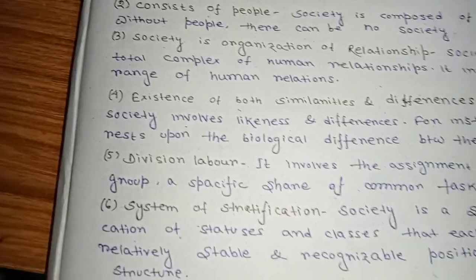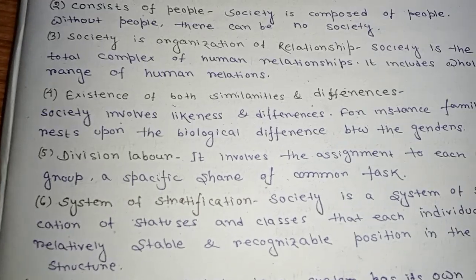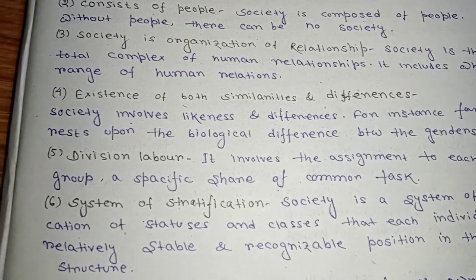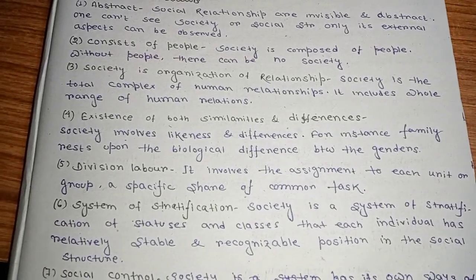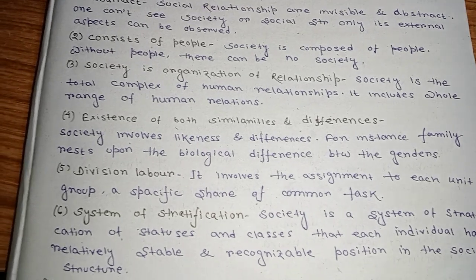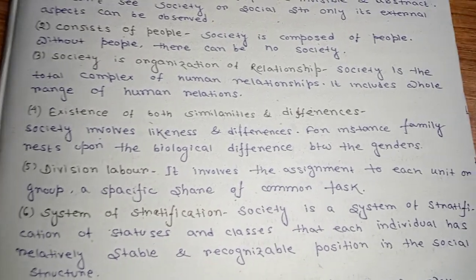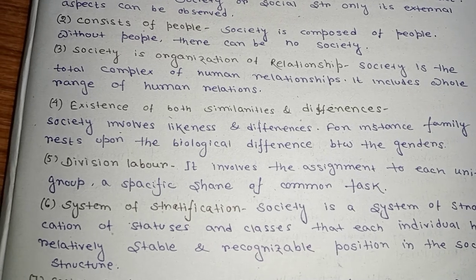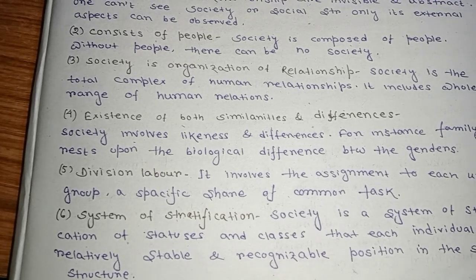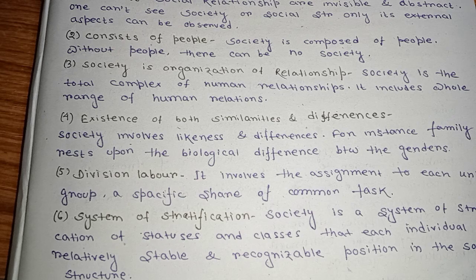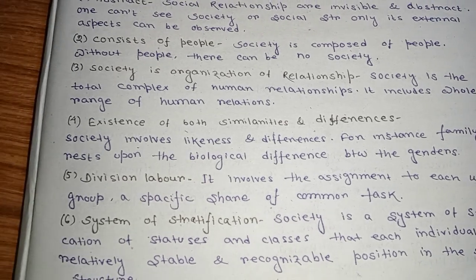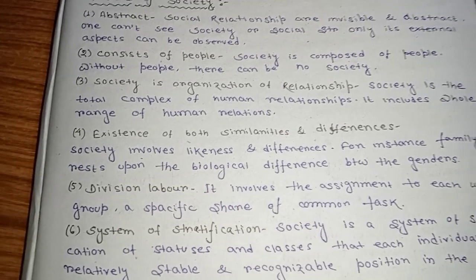Next is the system of stratification. Society is a system of stratification of status and classes, where each individual has a relatively stable and recognizable position in the social structure. Let's say various types of occupations are present in our India.